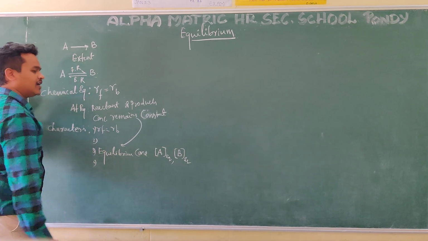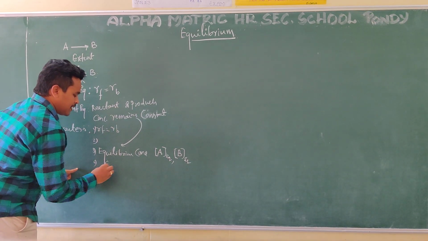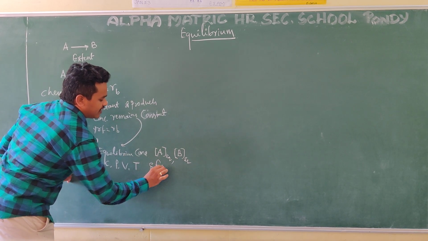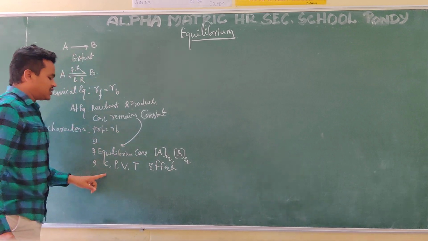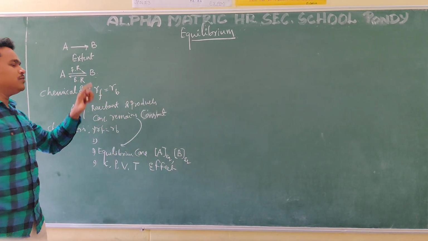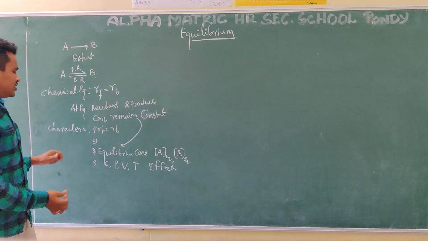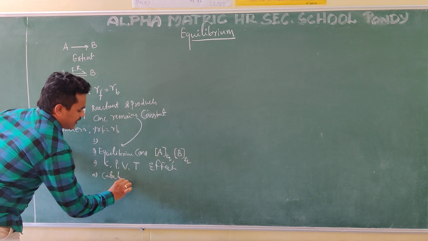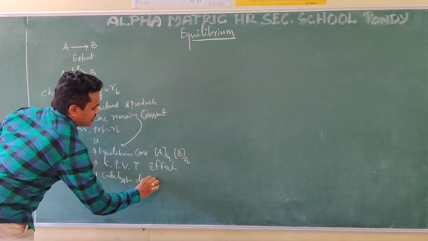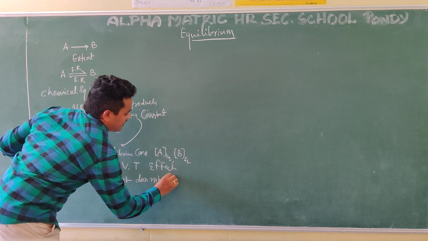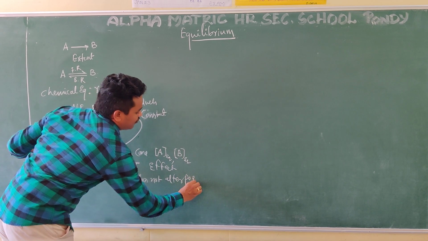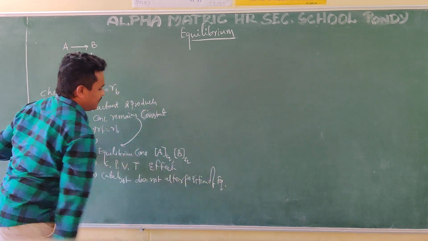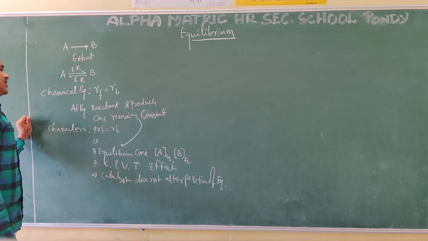And the factors. Concentration, pressure, volume, and temperature can affect the equilibrium. If you change the concentration, pressure, volume, or temperature, the equilibrium state is going to alter. And a catalyst does not alter the position of the equilibrium state. These are all the characteristics.